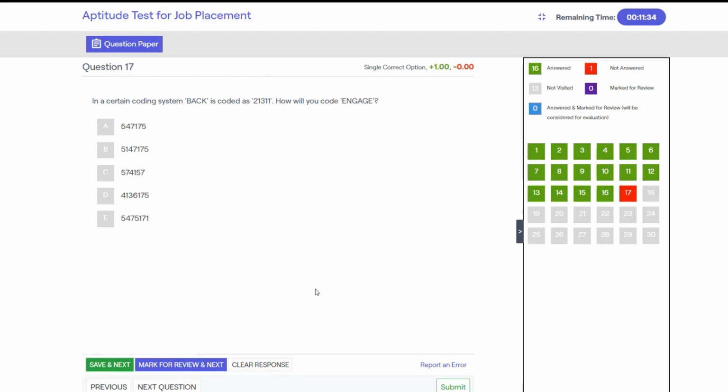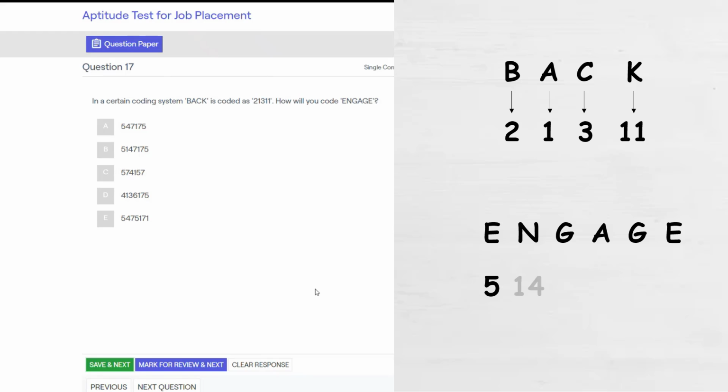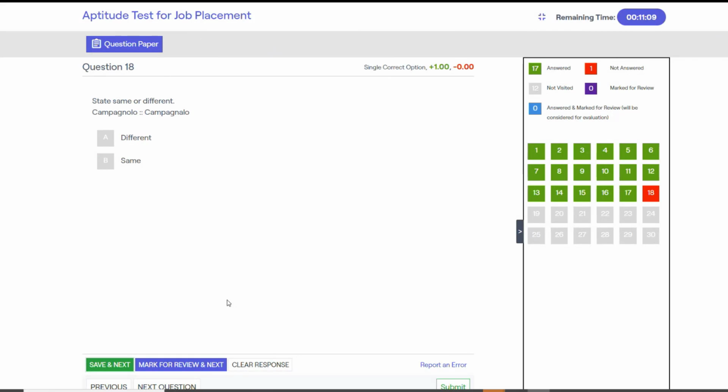In a certain coding system, back is coded as 21311. How will you code engage? We have 4 letters but 5 digits. If you observe, each letter corresponds to its alphabetical sequence number in the coded value. So engage can be coded as 5 for E, 14 for N, 7 for G, 1 for A, 7 for G, and 5 for E. So it's option B, 5147175. Same or different? Well, they are different. NOLO, NALO.